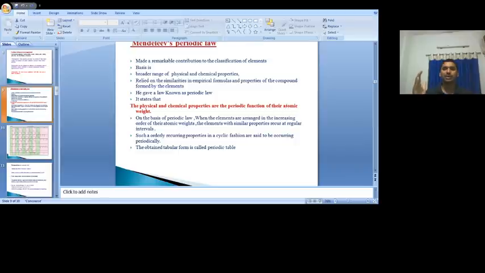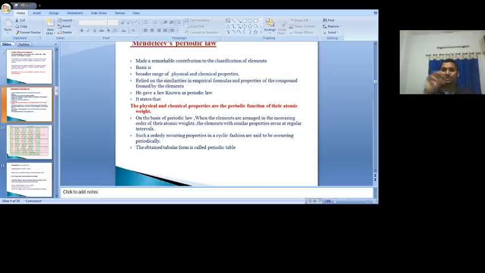While reaching a point, suppose an element definitely will have similarities with one of the elements already arranged in the increasing order of atomic weight. That element can be matched with the other elements. Suppose you are arranging 10 elements in the increasing order of their atomic weight, the 11th element will definitely coincide with one of the elements present in the first row, in physical as well as chemical properties. That means there is a cyclic fashion.